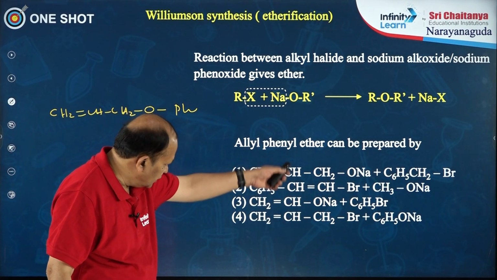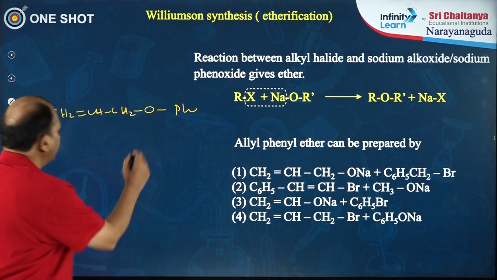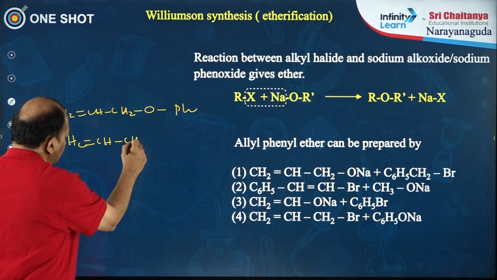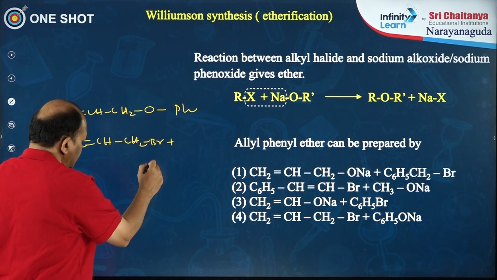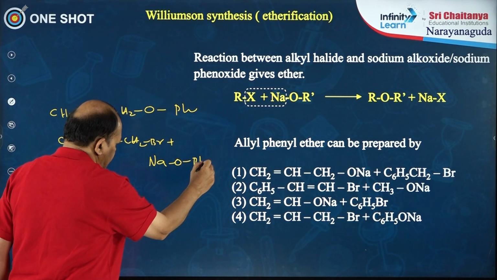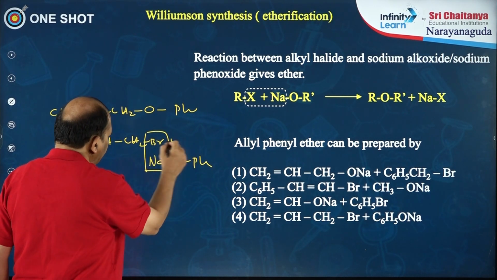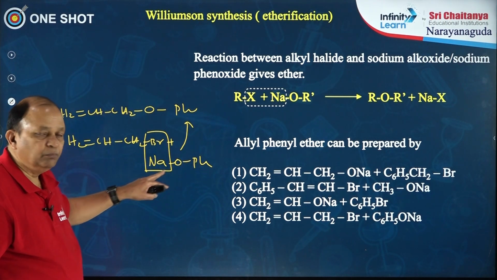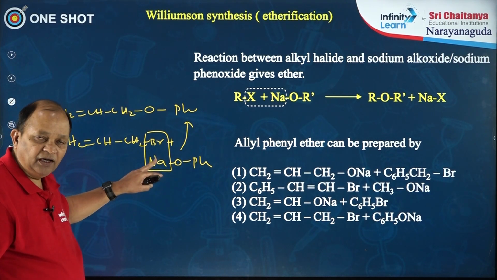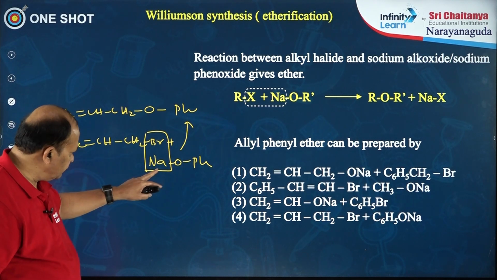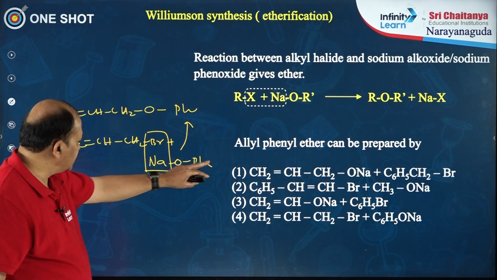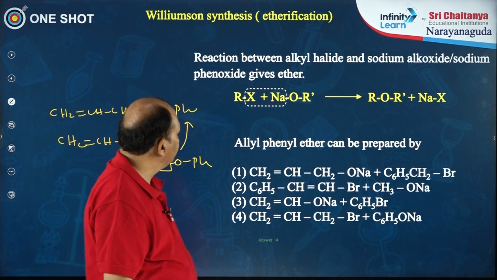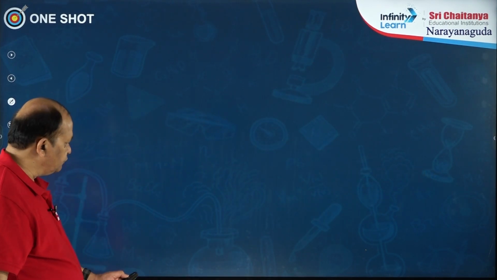Here he has given 4 options, but we know that you require allyl halide or rather allyl bromide plus sodium phenoxide. They couple together and you get the product. See, here you cannot use phenyl bromide, because phenyl bromide will not undergo cleavage. So, you cannot use phenyl bromide, you have to use sodium phenoxide and allyl bromide to prepare allyl phenyl ether. So, the answer is 4.